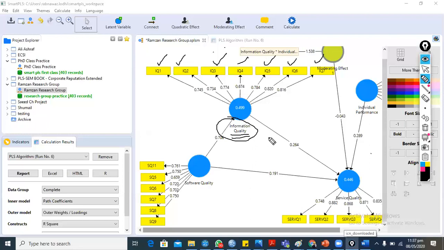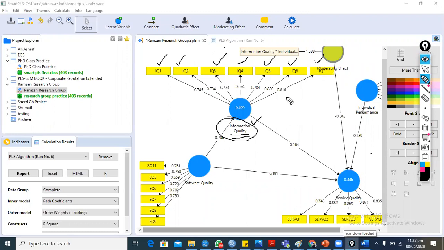Leave your other thoughts, I just need your full attention. I need your feedback and your answer. This is one construct, information quality, one variable, and we measure this variable by asking 7 different questions, IQ 1 to IQ 7.